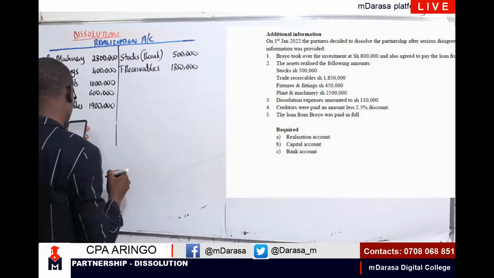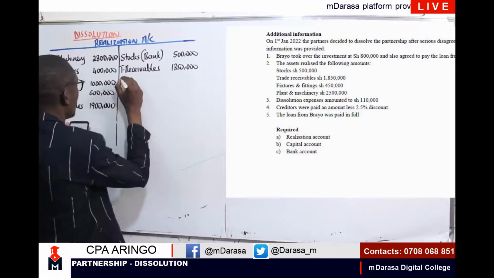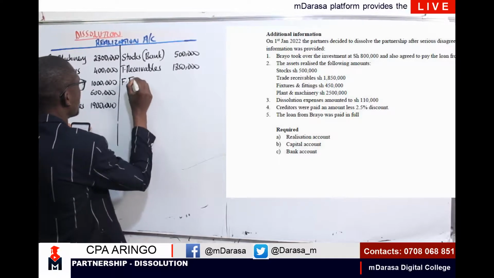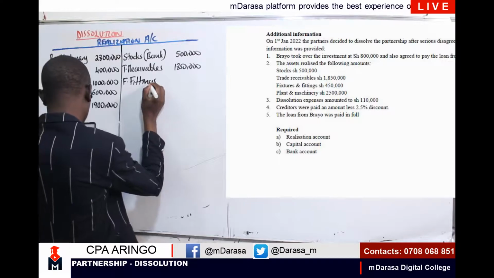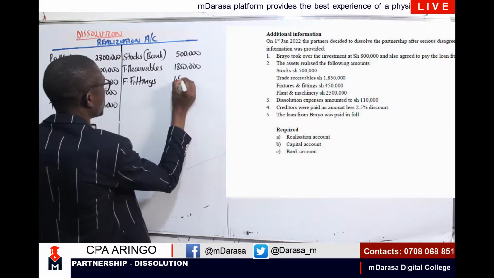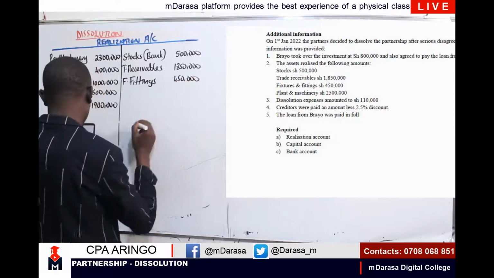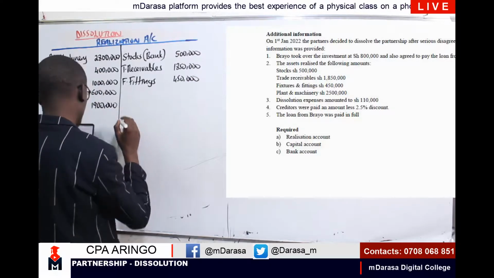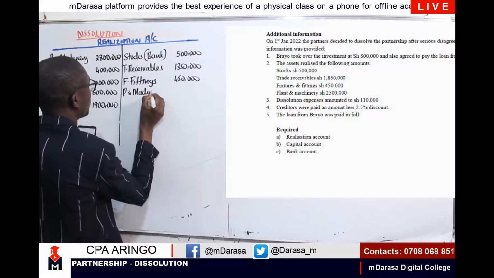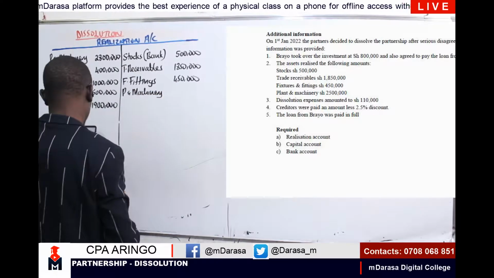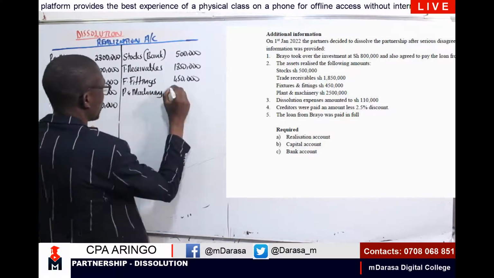Talking about fixtures and fittings, I'll be having a figure of 450,000. Another item here is plant and machinery, with a figure of 2.5.